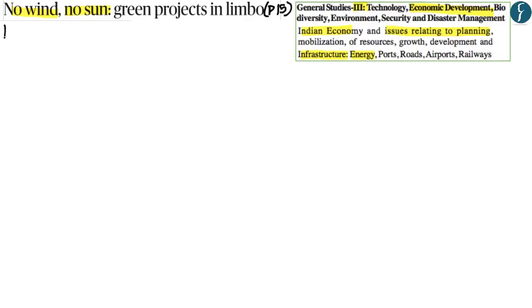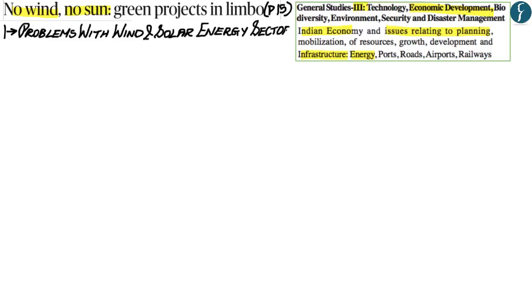Now let us understand the various problems highlighted with regards to the wind and the solar energy sector. Now the first problem highlighted by the author within this article is that the various subcategories within the solar and the wind energy sector, such as solar heating, solar powered agriculture, offshore wind plants, have a lot of potential, but because of the lack of policy of the Government of India, these potentials are not being fully utilized.